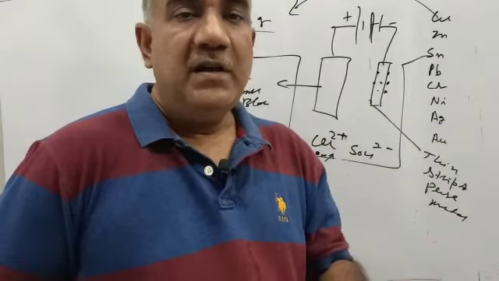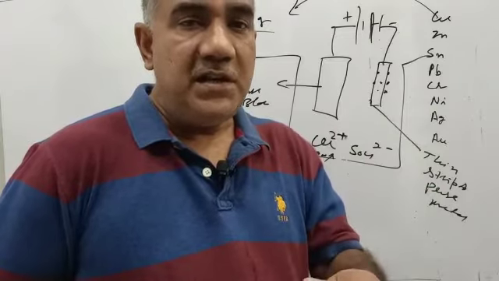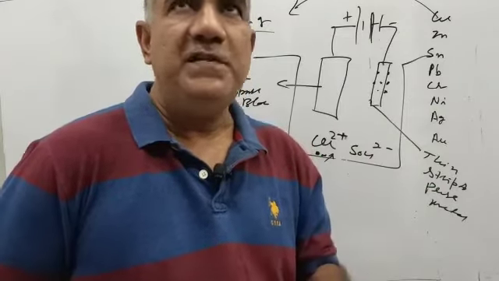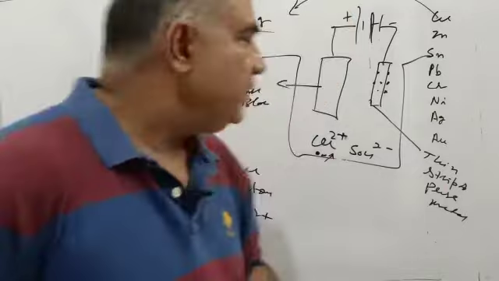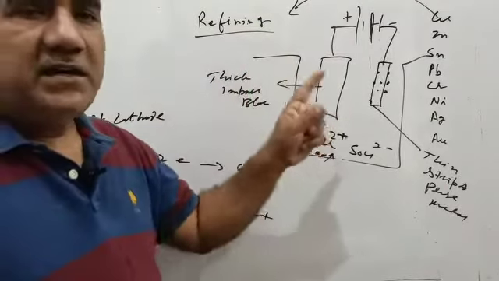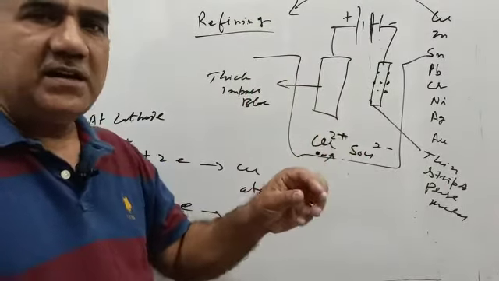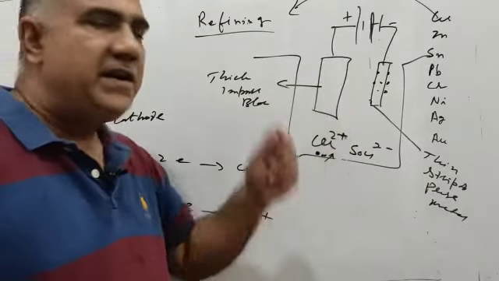If a very high grade of purity is required, we do refining, and for electrolytic refining three things are required.